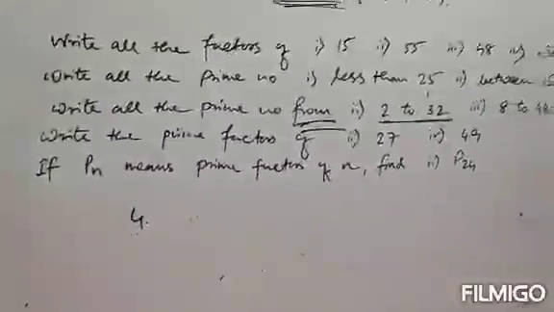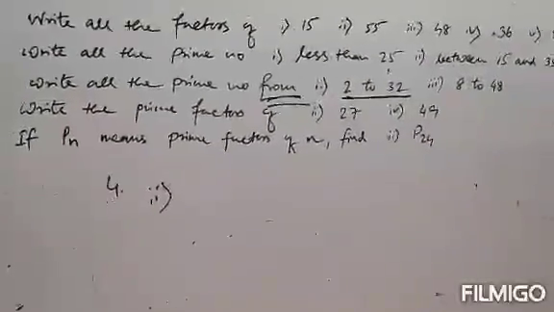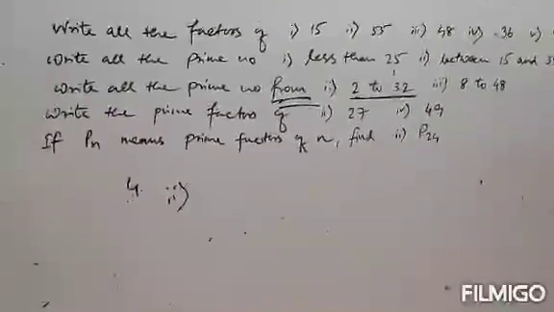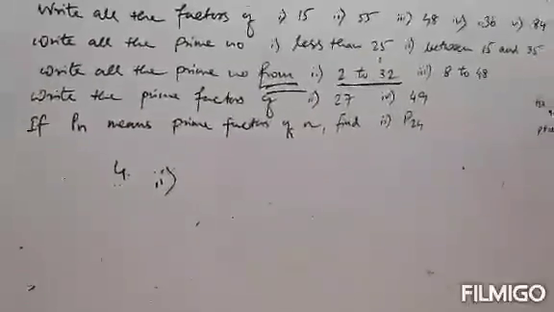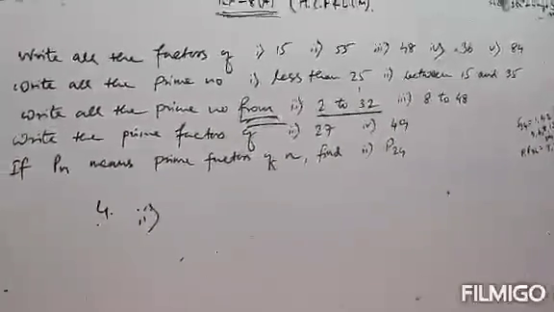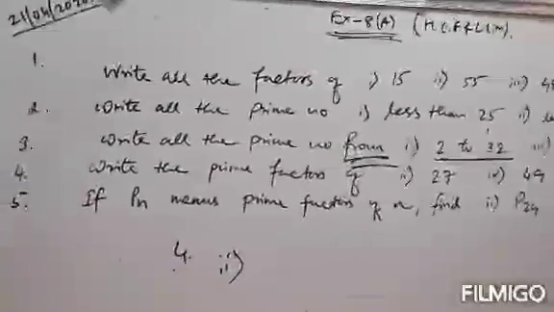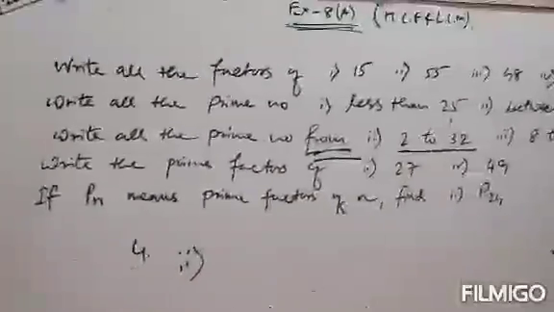Next, question number 4. Question number 4 says, write the prime factors of 27 and 49. Prime factors of 27. Clear? So we will write only prime factors here. A prime factor should be a prime number. Listen carefully. Prime factors should be prime numbers.